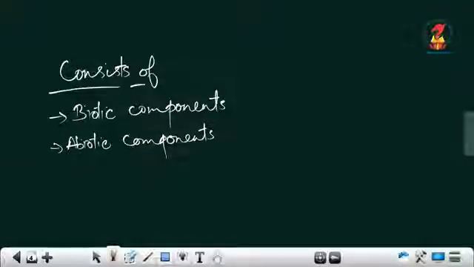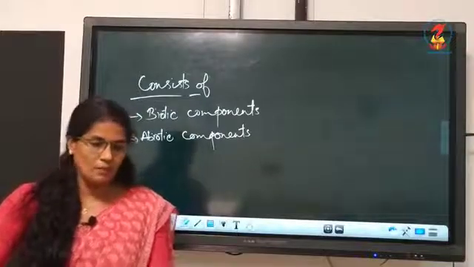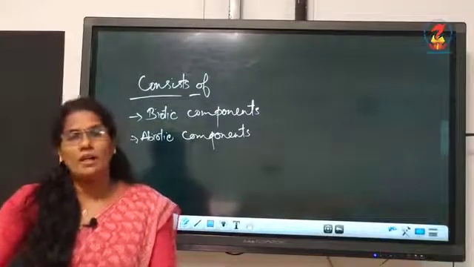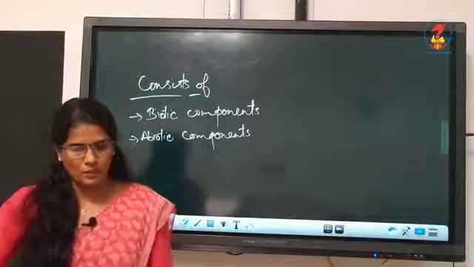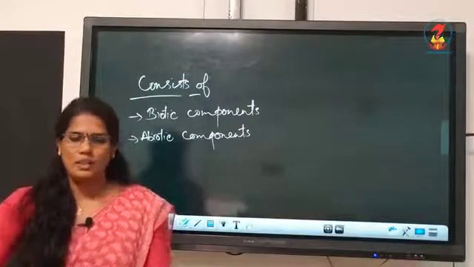Biotic are the world of living organisms, for example plants and animals. Abiotic are non-living things like land, soil, water, air, all these are abiotic components.